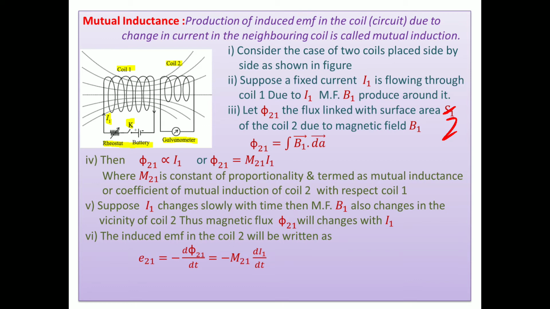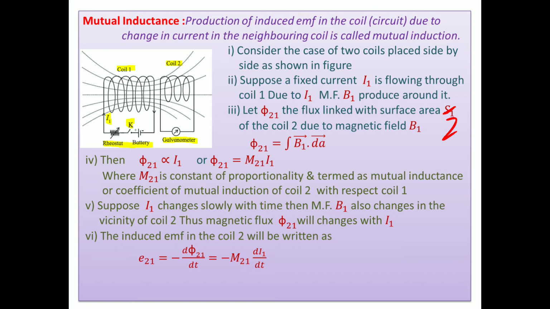Thereafter, you can take an equal sign. Here, instead of L, which we use in self induction, we use M. So Phi21 = M21 I1, where M21 is the constant of proportionality, termed the mutual inductance or coefficient of mutual induction of coil 2 with respect to coil 1.